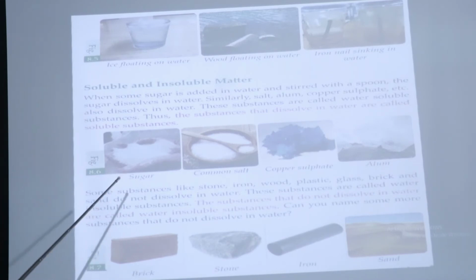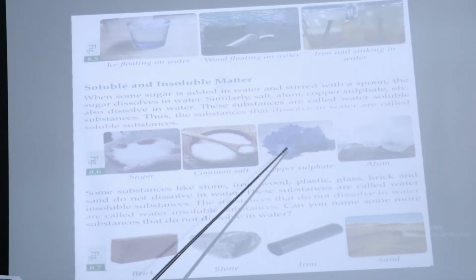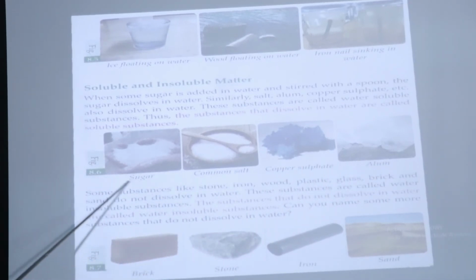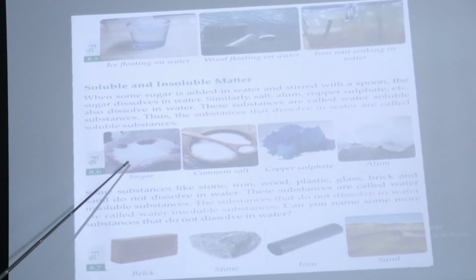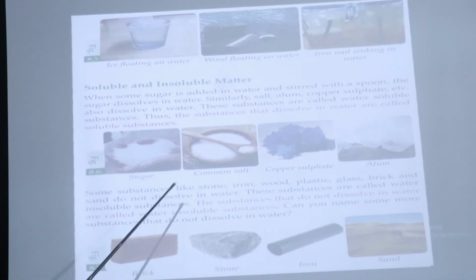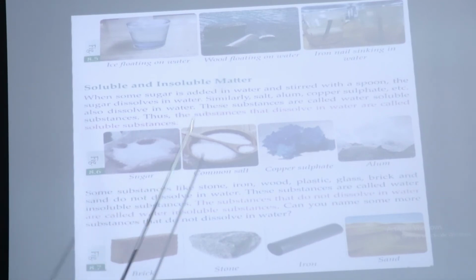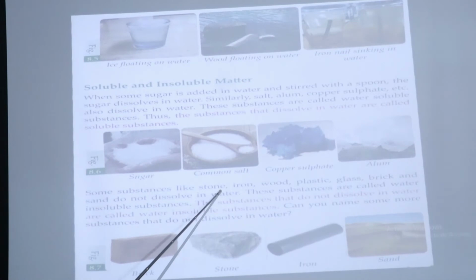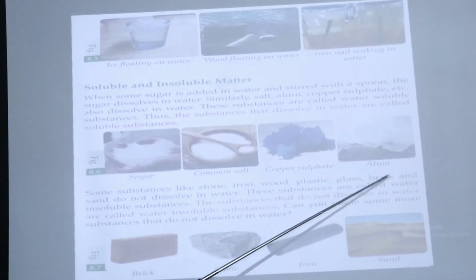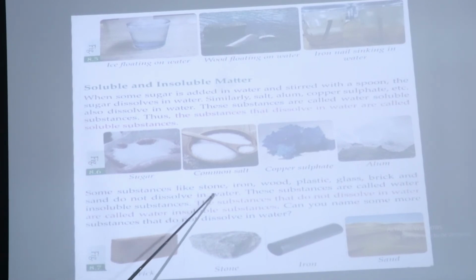Likewise, you can see here sugar, common salt, copper sulfate and alum. These are the substances that dissolve in water. They can easily dissolve in water, so they are called water-soluble substances. Now the next one is insoluble matter. Insoluble matter means पानीमा अघुलनशील पदार्थहरू. Some substances like stone, iron, wood, plastic, glass, brick and sand do not dissolve in water.